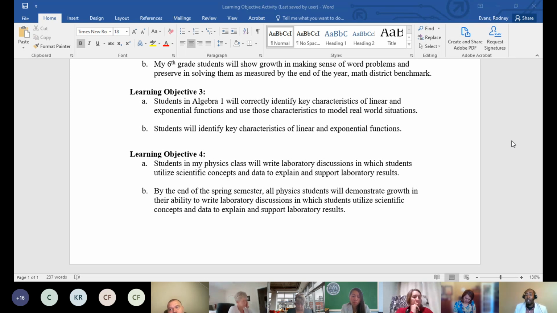The entire SCTS observation process or evaluation process, expanded adept process, is about growth. So it's not an I got you. We're here to support teachers, to help them clearly write an attainable yet rigorous learning objective. All right, so mostly B's. So let's go back to the document, and I'm going to ask someone, if you chose B, why B? What made B stand out as the more well-written learning objective?